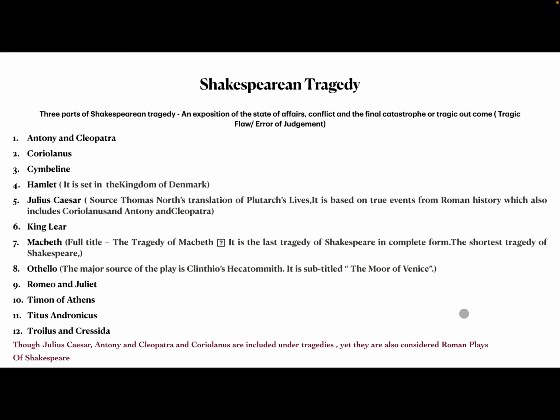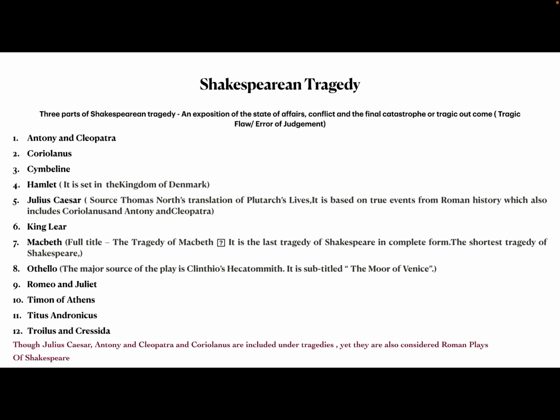Next, you will see the tragedies of Shakespeare. This is very important. When you talk about Shakespearean tragedy, there are generally three parts. First, in any Shakespearean tragedy, you will find an exposition of the state of affairs, then conflict, and after that the final catastrophe or tragic outcome.